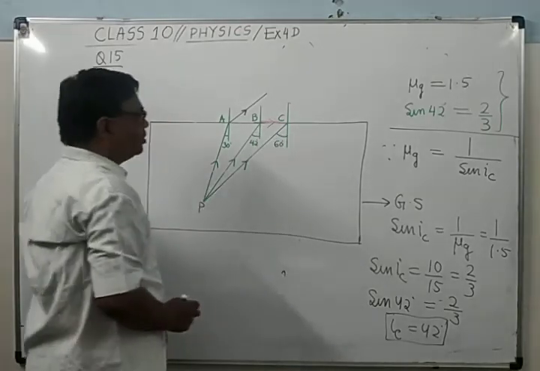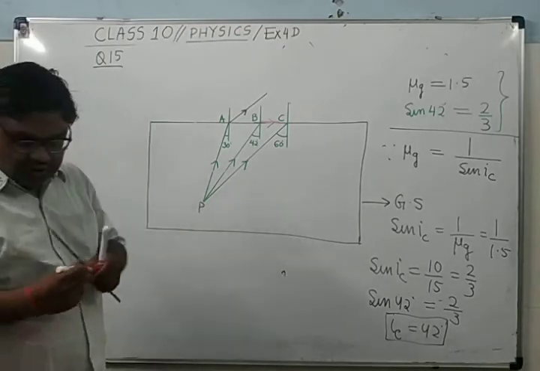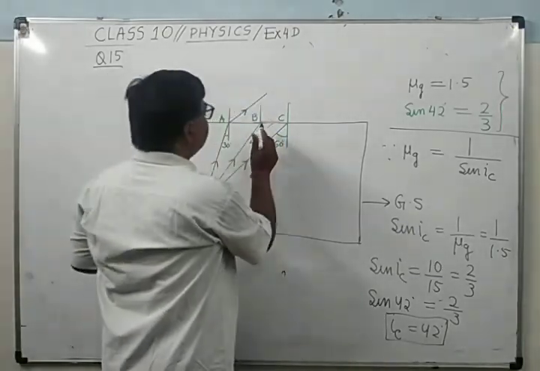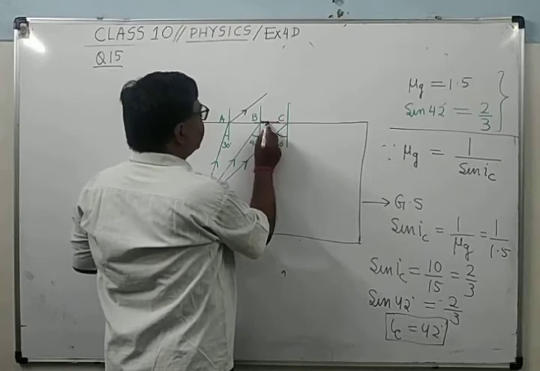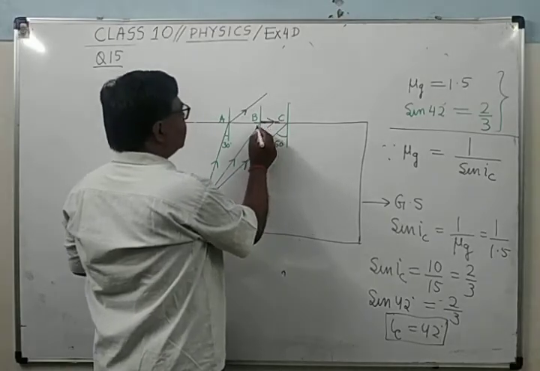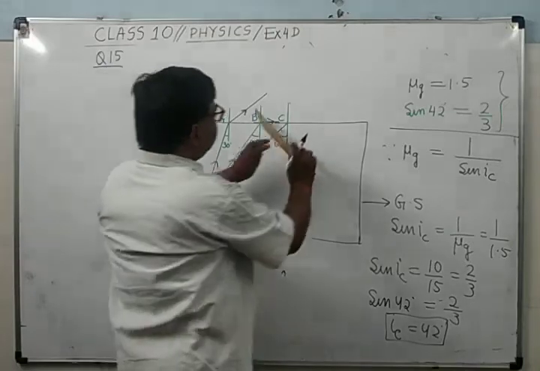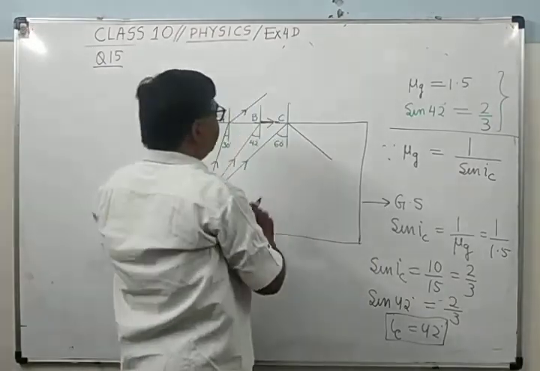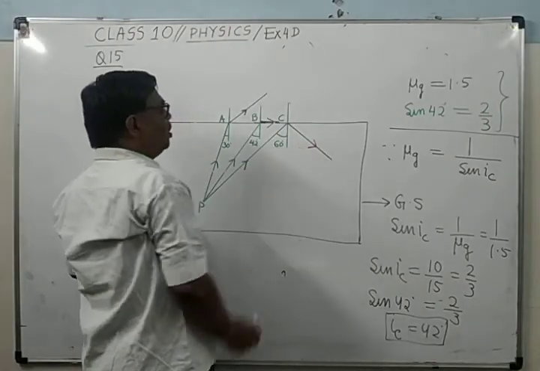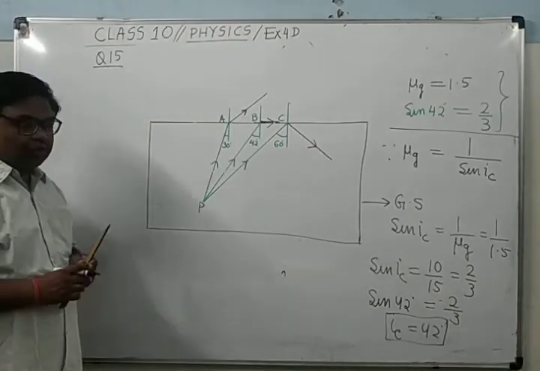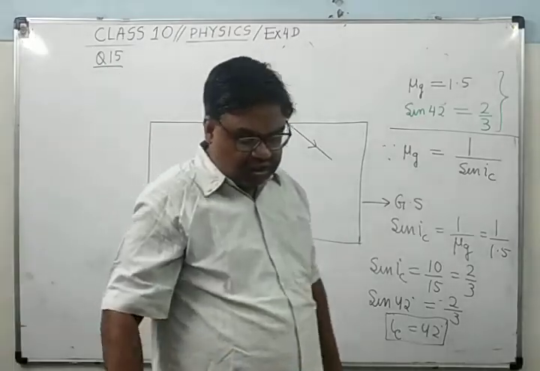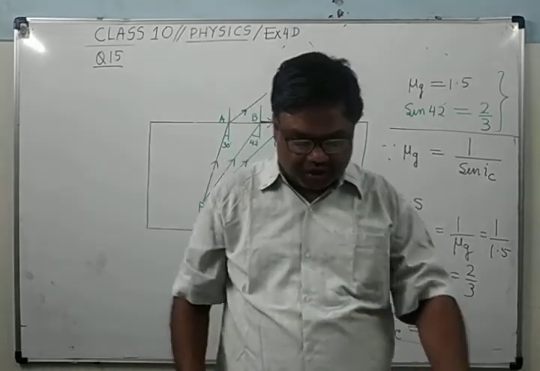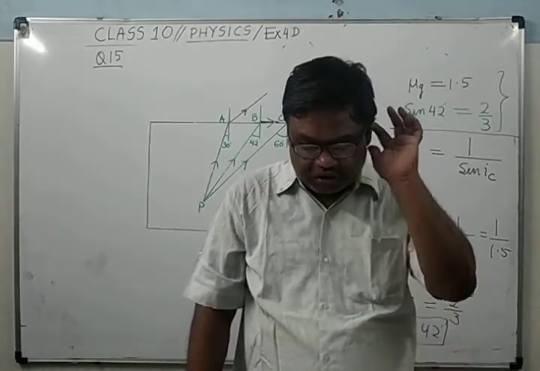This will go in this way. And the third one will suffer total internal reflection. If it is not visible, I am darkening it. It will go this way. It's clear? While for the third one, the angle of incidence becomes more than the critical angle, therefore it will be totally reflected. It's clear? So only this diagram and this working procedure. Then question number 16.